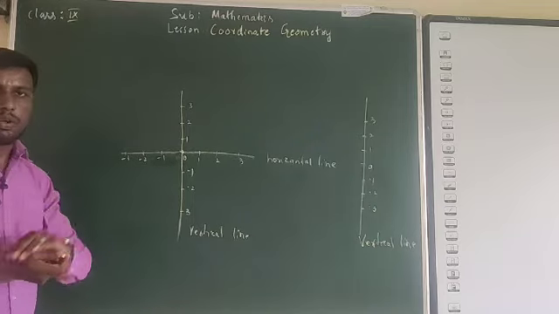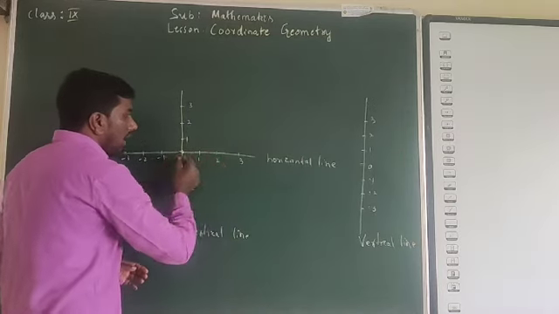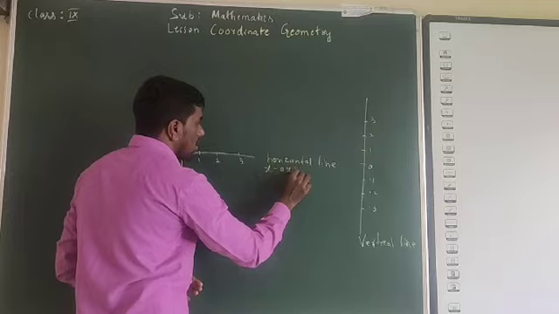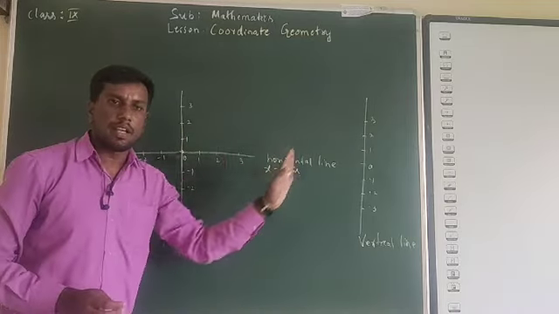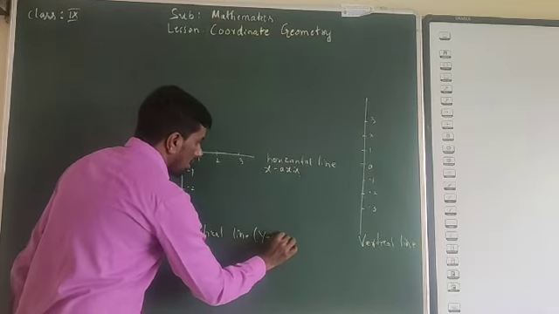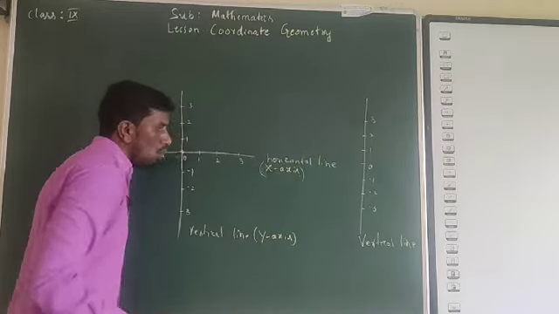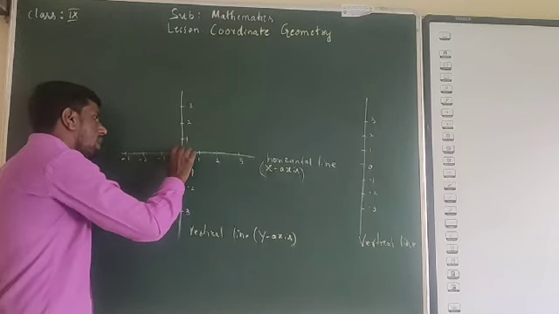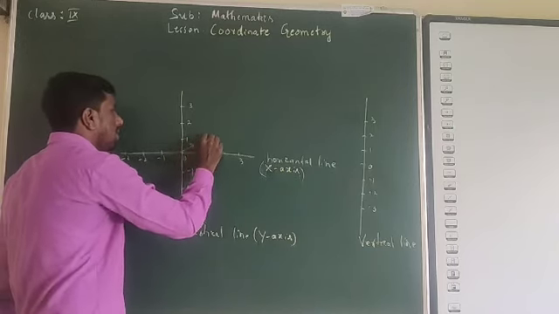This horizontal line he called the x-axis. The vertical line we will call the y-axis. Those two lines intersect at one common point, which is 0.